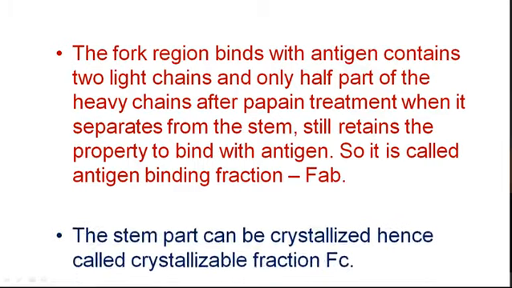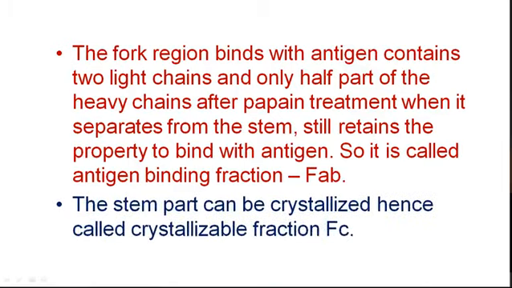And the stem part still has more than 200 amino acids in each chain, can be crystallized, hence it is called crystallizable fraction or FC. So there are two parts in antibodies. The upper part that has a fork-like structure is FAB, that is fraction antigen binding, and the stem part is crystallizable fraction, FC.